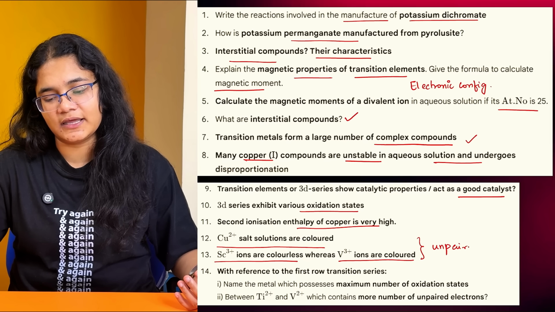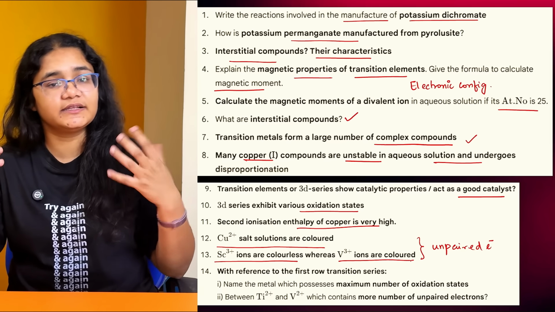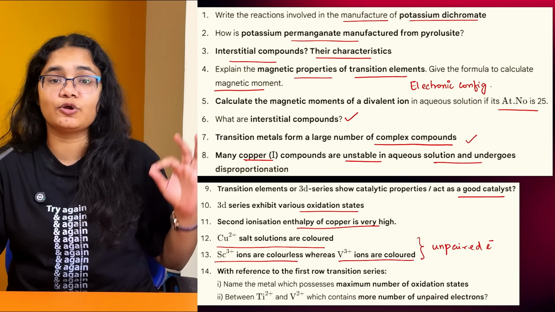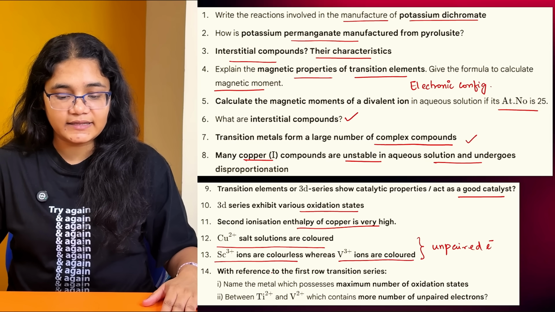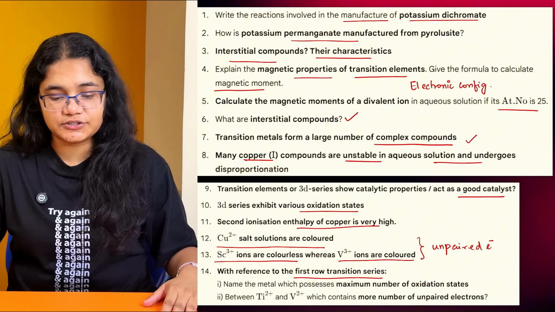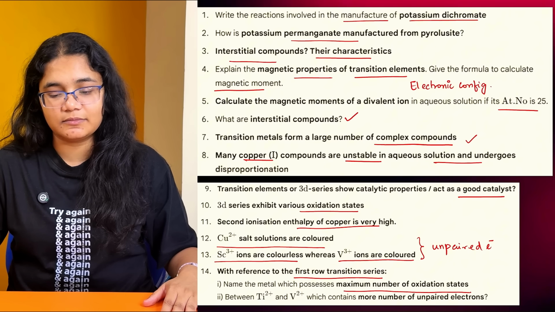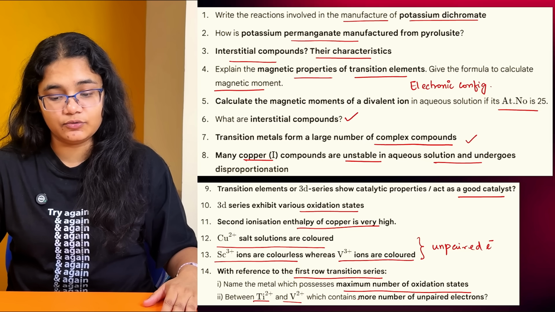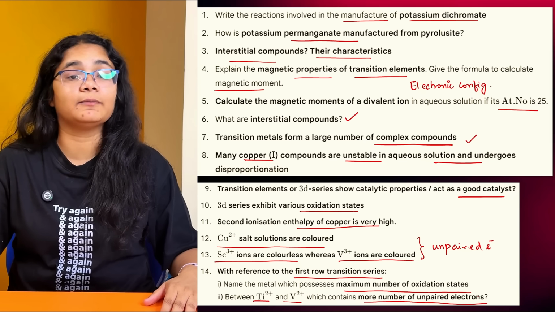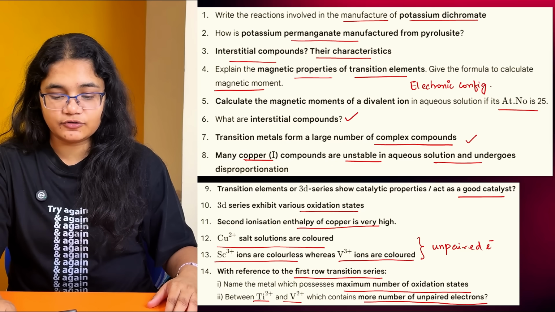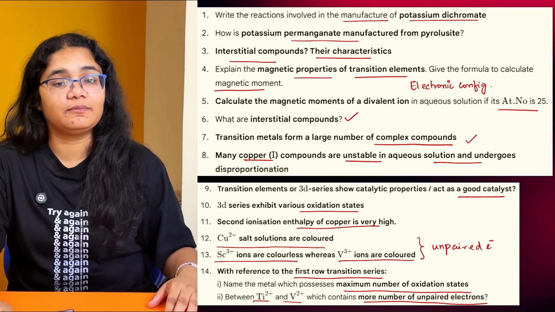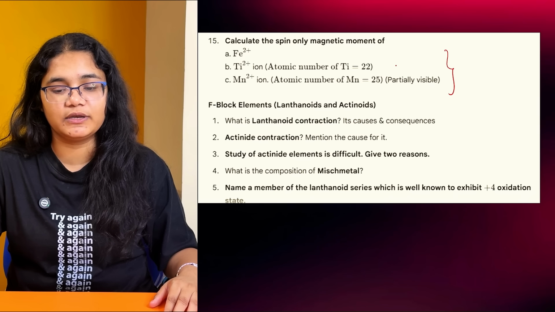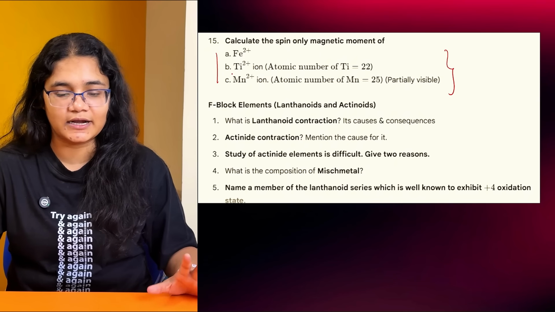So you don't have to worry here, any question can be asked. If something is colored, it has unpaired electrons. If something is colorless, that means it does not have unpaired electrons. Next, with reference to the first row transition series, name the metal which shows the maximum number of oxidation states, and then between Ti2 plus and V2 plus, which has more unpaired electrons. These questions you can easily answer if you have remembered the electronic configuration. After that, you have to calculate the spin-only magnetic moment for certain ions, that you should prepare.